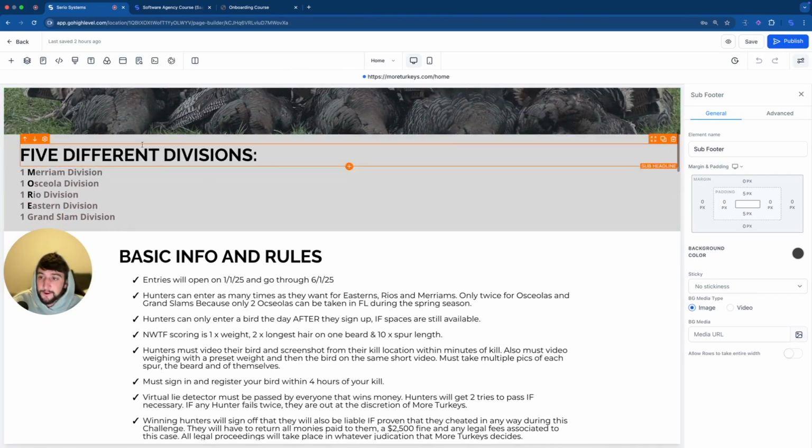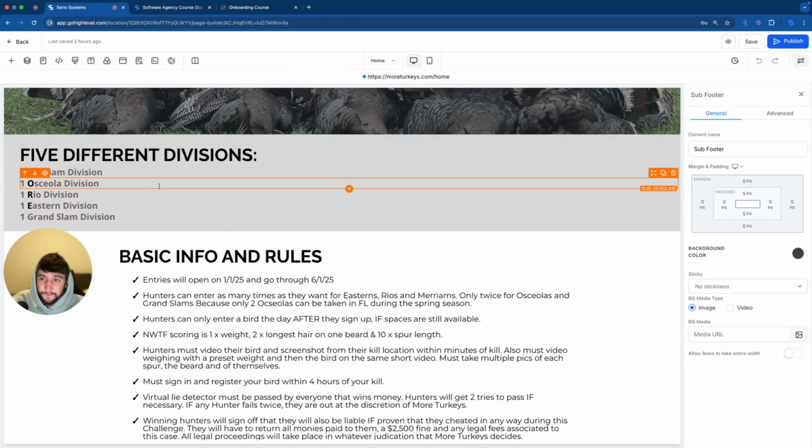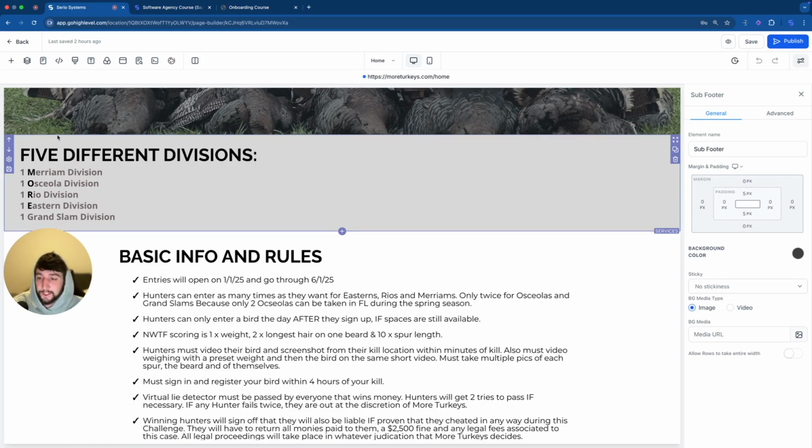So as I'm scrolling, the third section isn't centered, it doesn't look very good, and I'm not a fan of it. You'll also notice that this section is a global section. I don't want it to be a global section. If you don't know what a global section is on a website, it means that when you change it on one page, it changes on every single page of the site, which I don't want to do. So I am going to get rid of this section, but before I do that, I want to copy it.